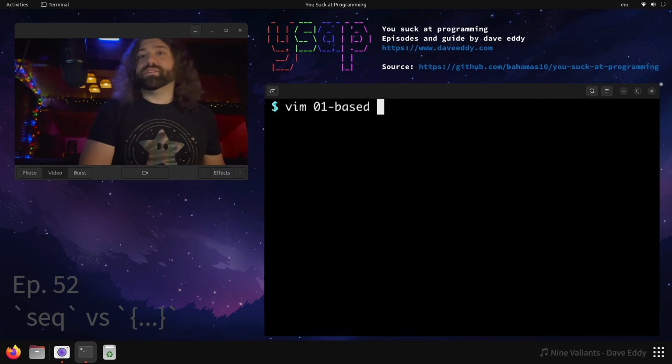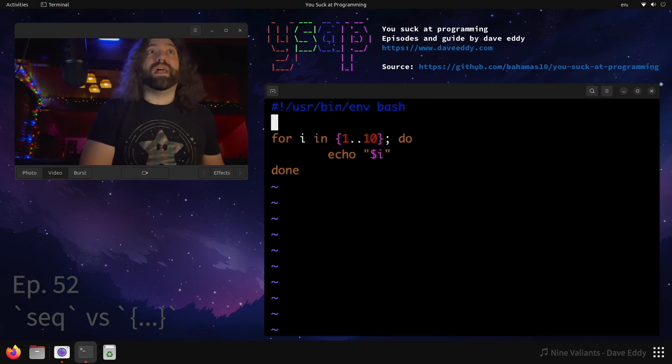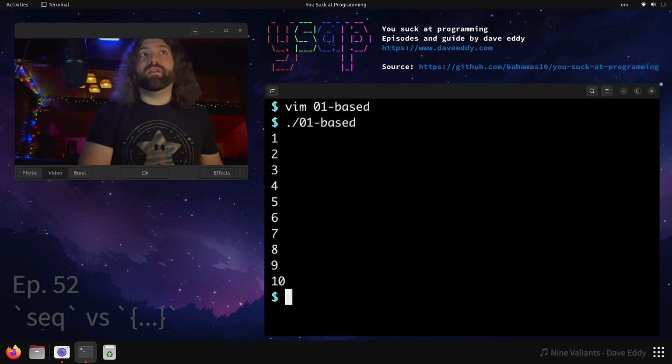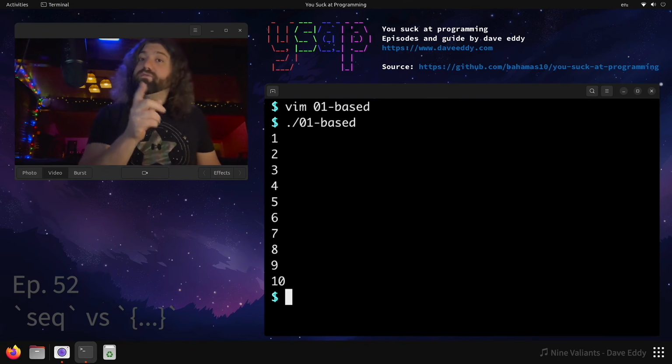Let's look at the next script. Why is this one called base? Because it's better. All right. This is the one that I wrote. For i in 1..10 using curly brace expansion, you can put a little pattern here. So we can say 1..10. This will create a range. And when we run that, we get the same output, but we didn't fork an external command.